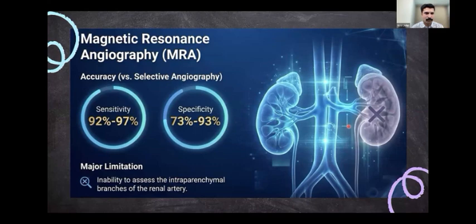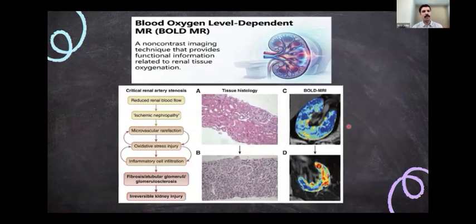And then you have a non-contrast modality, that is blood oxygen level dependent MR imaging, or BOLD MR imaging, where you can identify the tissue which is hypooxygenated, where the oxygen is on the lower side. If you look at the picture at the bottom, you can see the fibrosis, and once the reduced blood flow goes on to produce oxidative stress injury and then goes into fibrosis and irreversible kidney injury, you can see that in BOLD MRI the red ones are the deoxygenated blood.